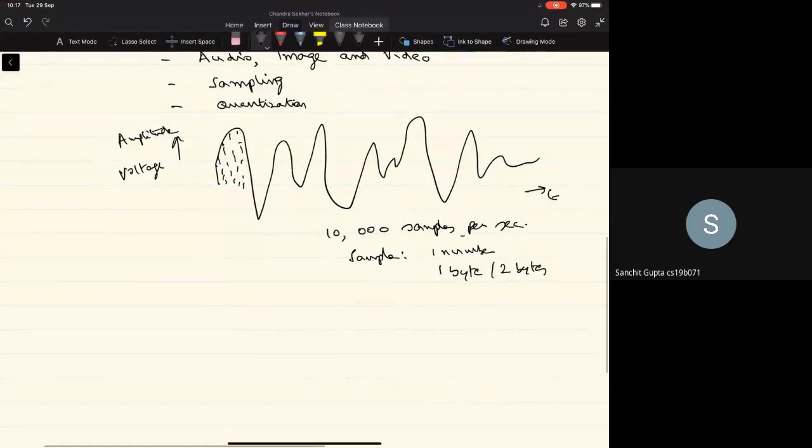So this is for the audio data. And for image data, as all of you know, typically we specify an image in terms of the number of pixels, right? Let us say it is 1024 by 1024 pixels, which is normally referred to as 1 M pixels per image. That's how the camera specifications are given, right? It's 1 M pixels or multiples of million pixels. And then every pixel